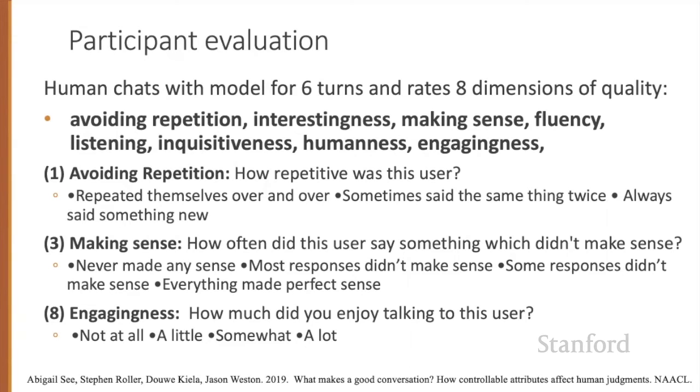In the participant evaluation used by See et al., the human evaluator chats with the model for 6 turns and rates the chatbot using Likert scales on 8 dimensions capturing conversational quality: avoiding repetition, interestingness, making sense, fluency, listening, inquisitiveness, humanness, and engagingness. So here we've shown 3 of those dimensions and the Likert scales. How repetitive was this user? Repeated themselves over and over, to always said something new, and so on.